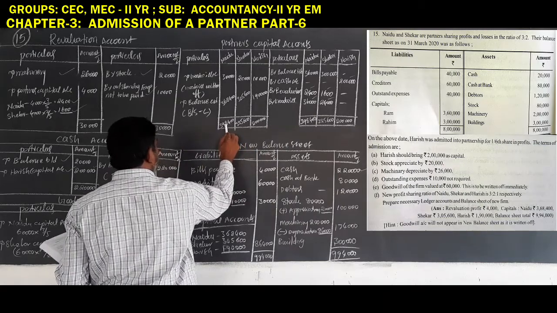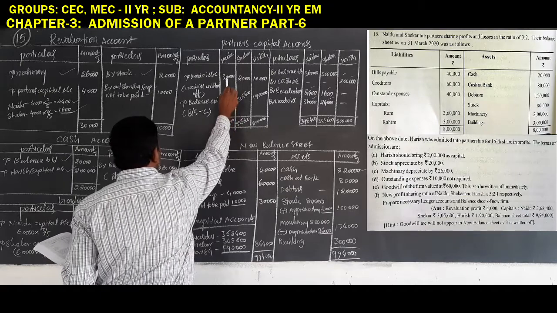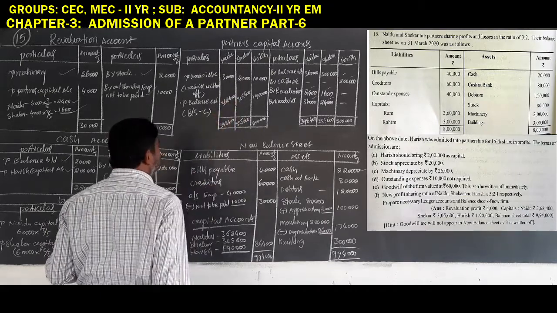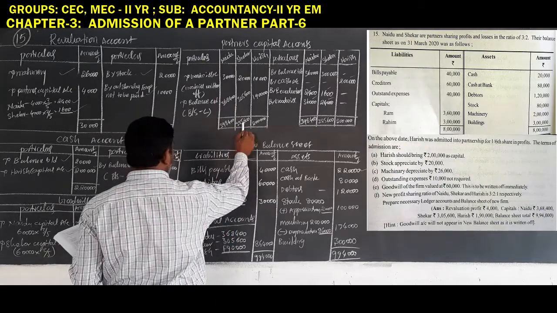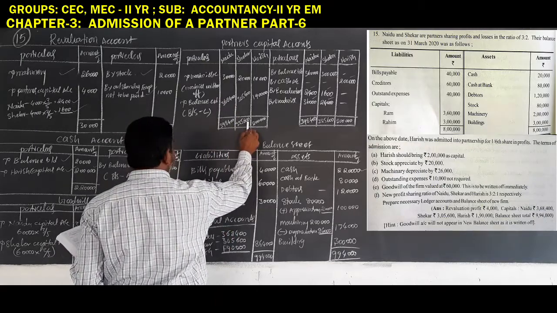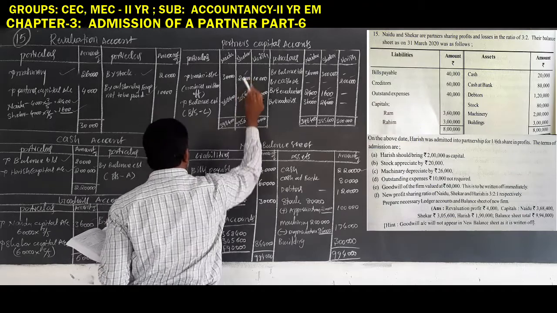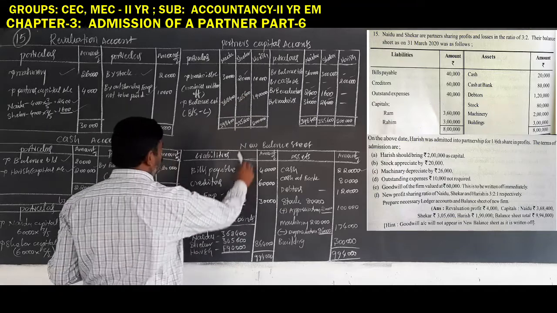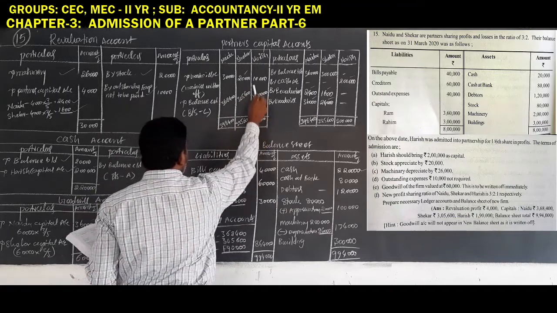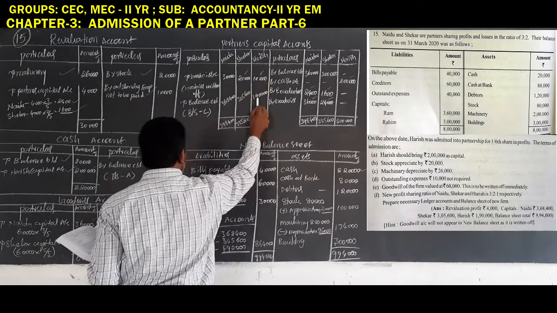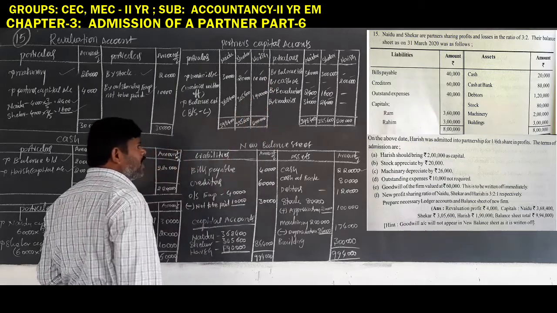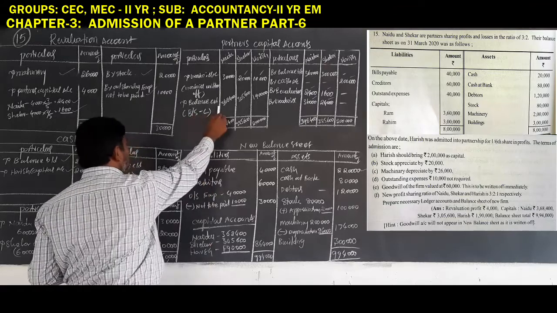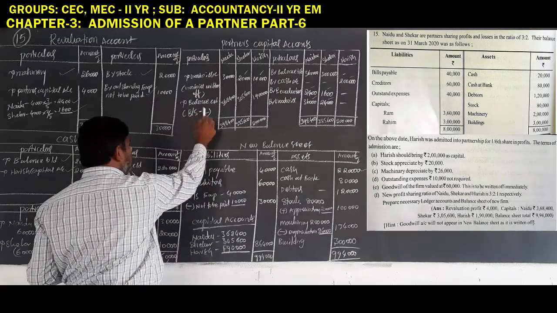So from 3,98,400 deduct 30,000, 3,68,400 rupees. 3,25,600, from this we are deducting 20,000 rupees, so 3,05,600 rupees. 2 lakhs rupees, from this deduct 10,000 rupees, so 1,90,000 rupees. These are the balances of the capitals, balance carried to the balance sheet liability side.